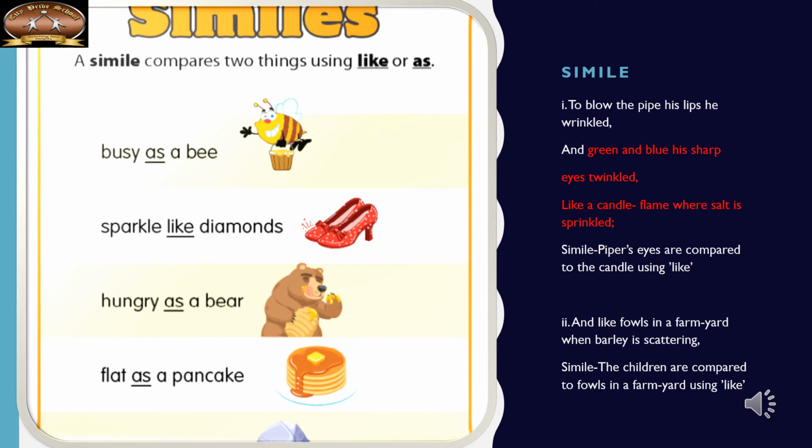So here this is a simile. Why? Because his green and blue sharp eyes are compared to a candle flame where salt is sprinkled. The twinkling characteristic is common to the eyes as well as the candle flame, and again you can see the use of the word like. Towards the second verse also, "like fowls in a farmyard when barley is scattering." Here the children are compared to birds in a farmyard who come to get seeds like barley.